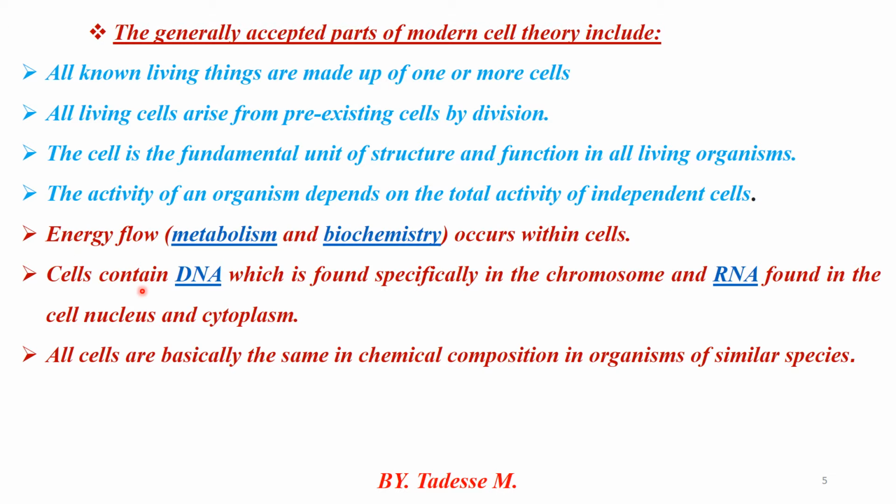The sixth one: the cell contains DNA, which is found especially in the chromosomes, and RNA found in the cell nucleus and cytoplasm. Also, this idea is linked with the first one. The final one: all cells have basically the same chemical composition in organisms of similar species. As a result, these seven main points are the major ideas accepted by modern cell theory nowadays.